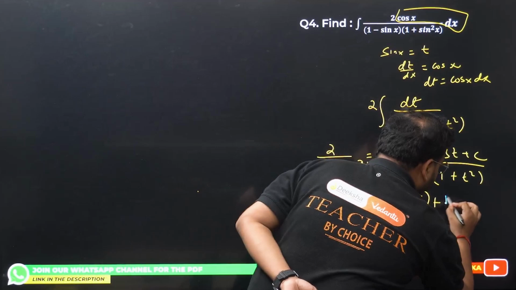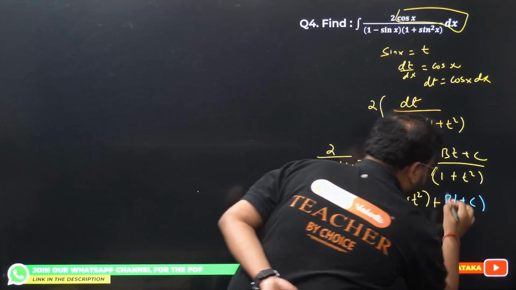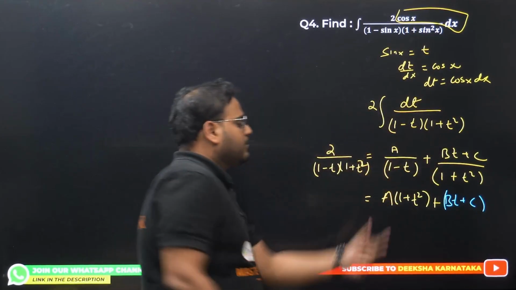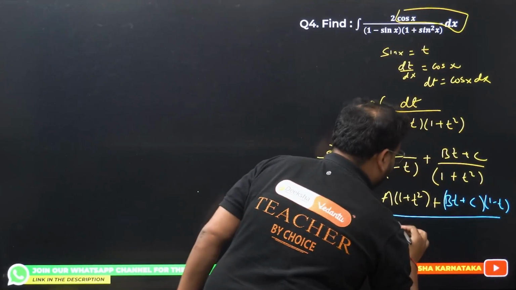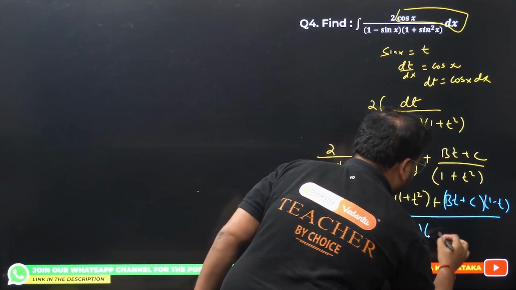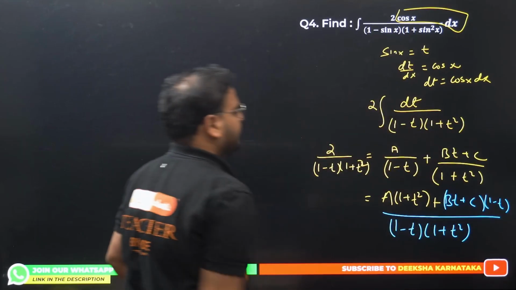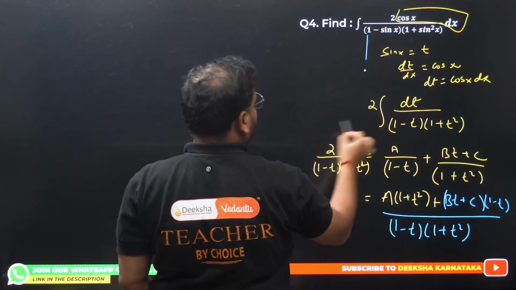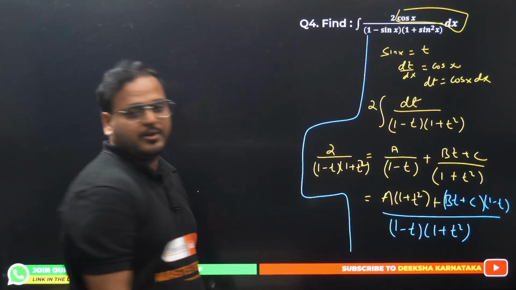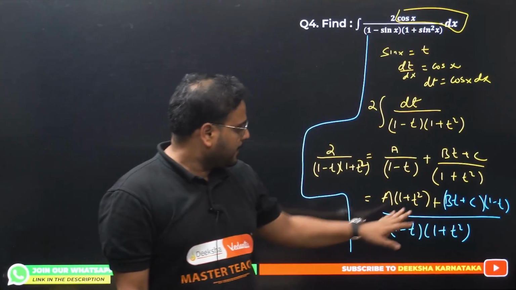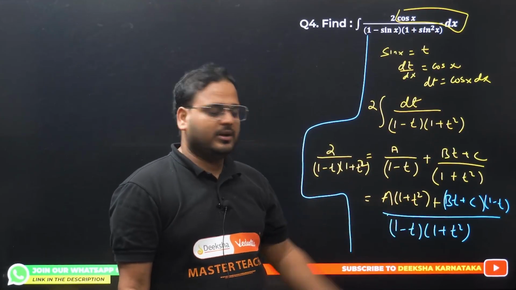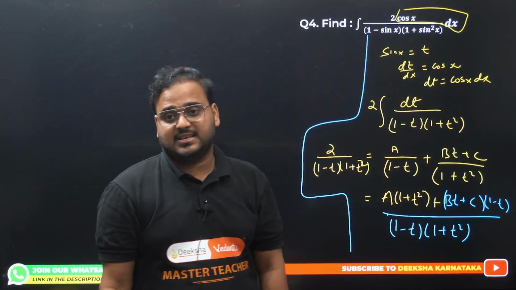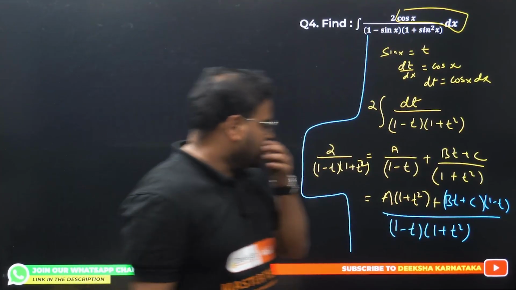Okay, there will be bt plus c times of this 1 minus t, divided by 1 minus t and 1 plus t square. Next, from here is the comparisons. Have a look. If you want, can you put this as minus 1? You cannot do that, right? You have to compare the coefficients in this case.